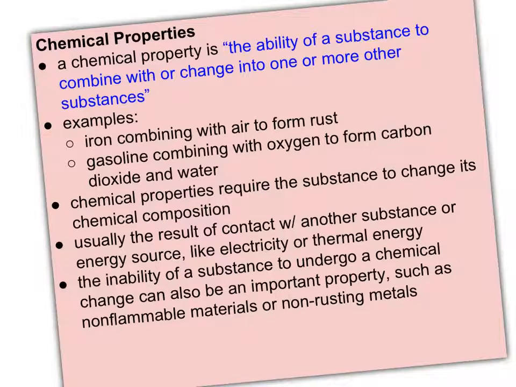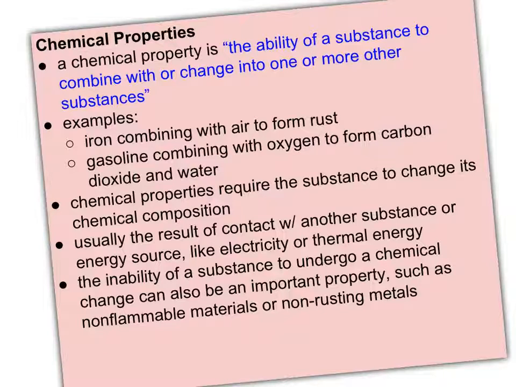Chemical properties are also an excellent way to identify substances. A chemical property is often defined as the ability of a substance to combine with or change into one or more other substances. Examples would be iron combining with air to form rust. Now, this isn't usually a desirable chemical reaction, but it's certainly one we have to be aware of when we own cars and other items made with iron.